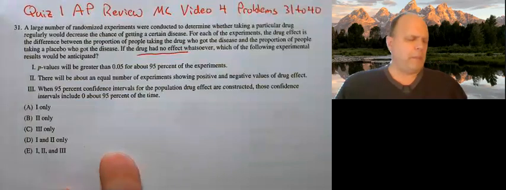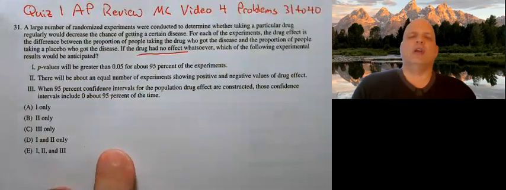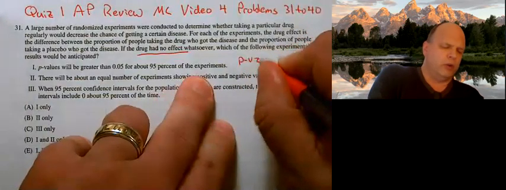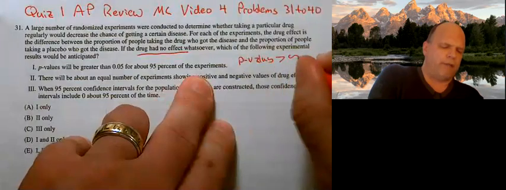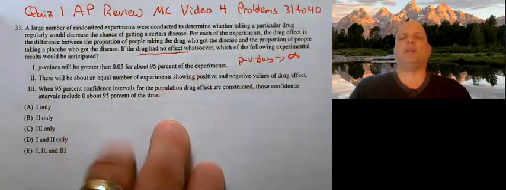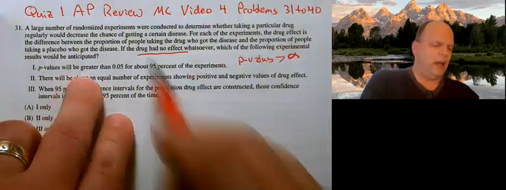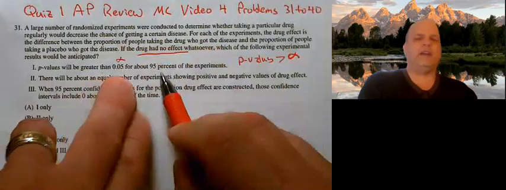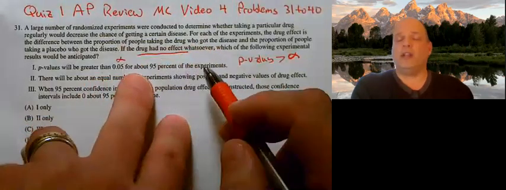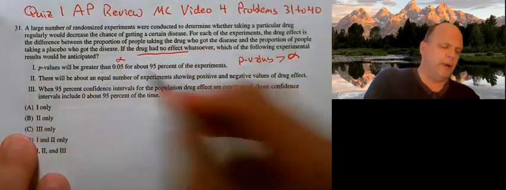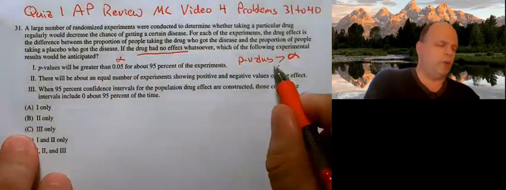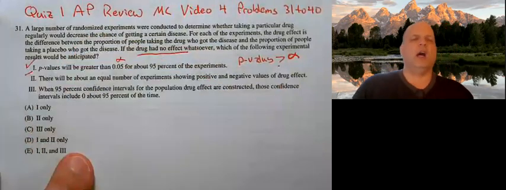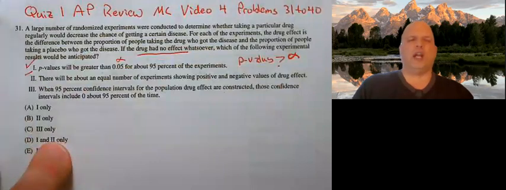All right, so if it has no effect, we would expect to fail to reject, which means we'd have p-values that would be greater than alpha. So we would expect our p-values to be greater than alpha, and a p-value greater than 0.05, this is basically alpha, for about 95% of the experiments. 5% of the time, we're going to reject incorrectly, but p-values should be greater than alpha. We would expect that to happen. So 1 is definitely going to be the case. I'm going to skip 2 and come back to it because it's a little more challenging.